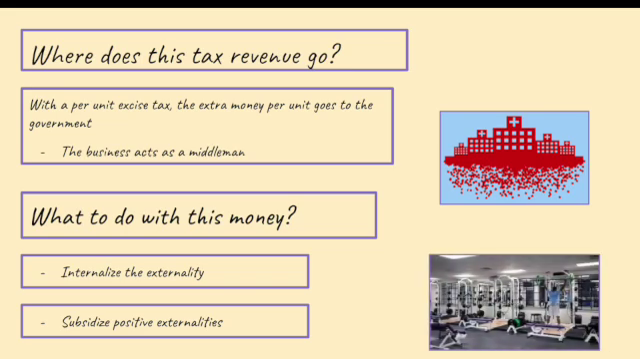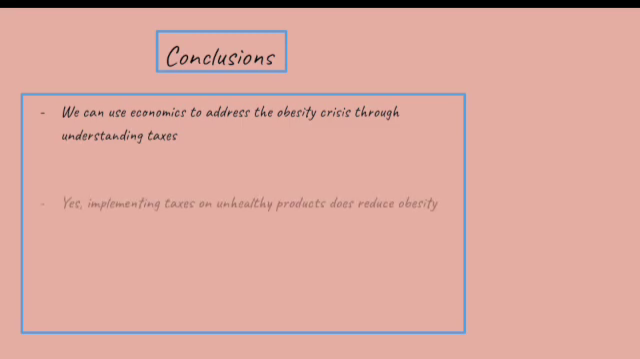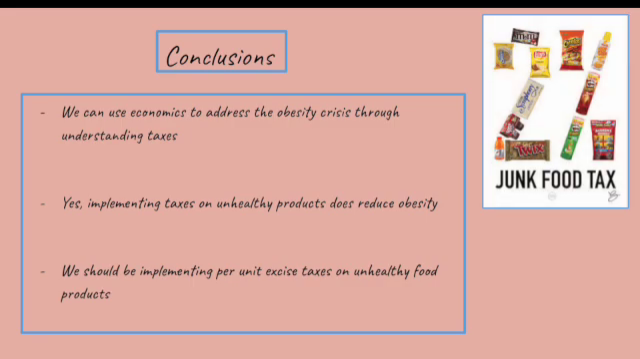In conclusion, economics offers tools to address the obesity epidemic. By understanding demand, elasticity, tax incidence, and externalities, we can design smart policies. Excise taxes on unhealthy foods are a logical and evidence-based step towards reducing obesity, just like how we saw with cigarettes.